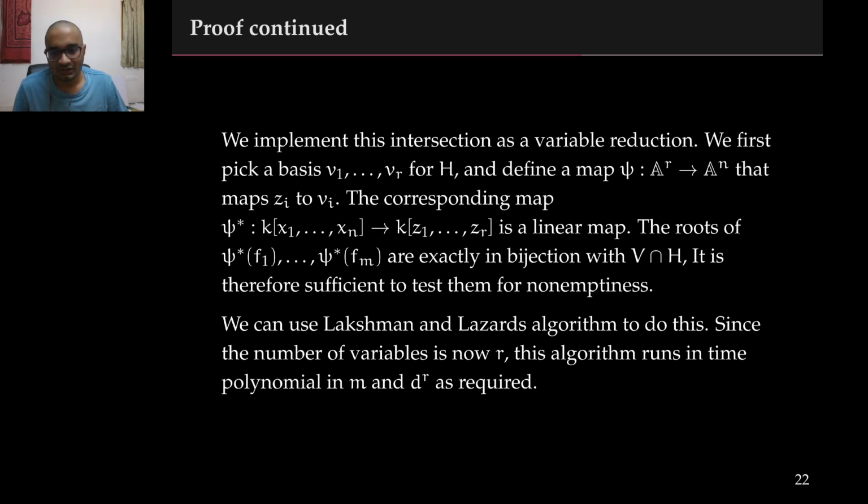In order to check if the original polynomials have a common root, it is therefore sufficient to check if these polynomials, now in r variables, have a common root. For this, we can just use Lakshman and Lazard's algorithm. Since the number of variables is now just r, this algorithm runs in time polynomial in m, d to the r, and n. This gives us our first result.